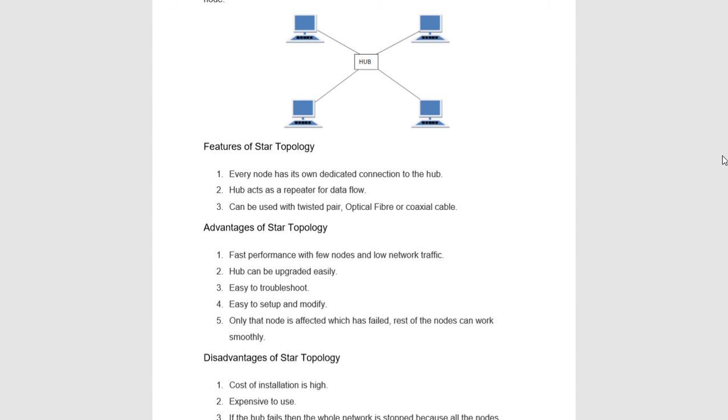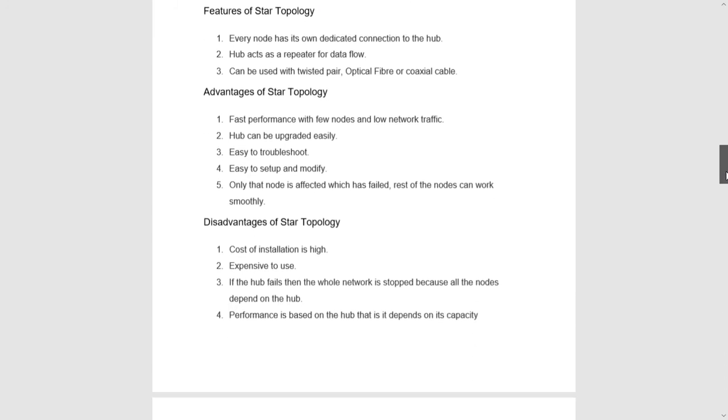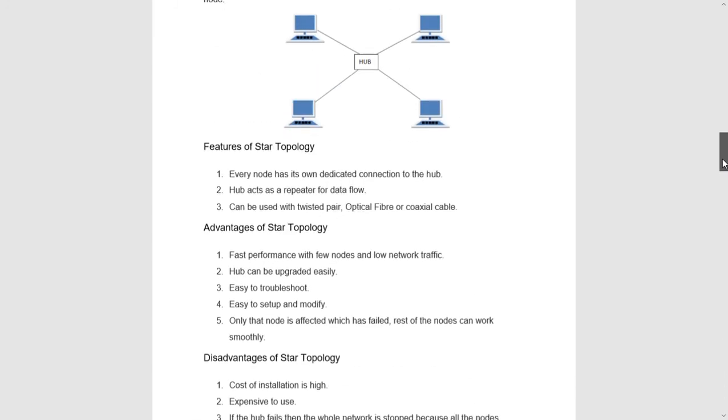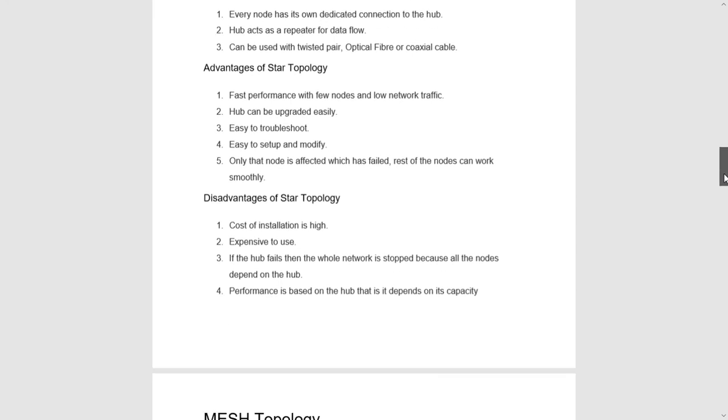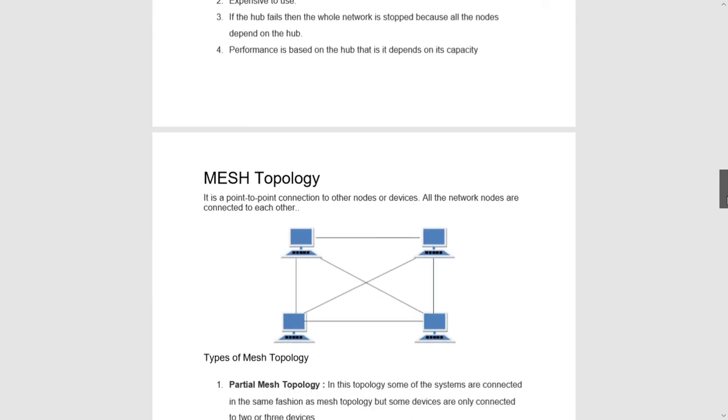but disadvantages are installation cost is high, expensive, and the main disadvantage is if the central hub fails, each and everything goes off. Whole network goes off. This is the main thing, that is the disadvantage of star topology. So the performance is based on the hub only.